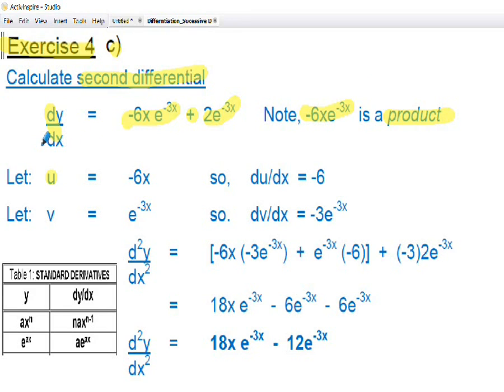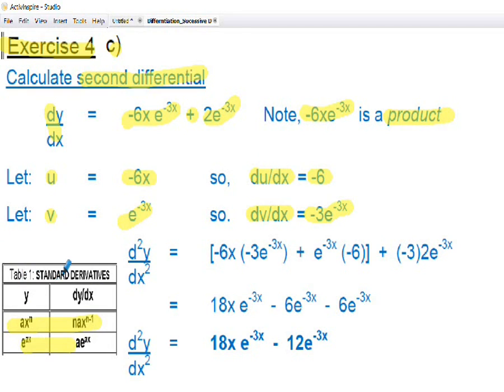So I need to define a u term. I'll let u equal minus 6x. So when I differentiate u with respect to x, I get minus 6. Standard forms again, standard derivative tables we're using. I'm going to let v be equal to e to the minus 3x. So when I get dv by dx, I get minus 3e to the minus 3x again, following the standard forms.